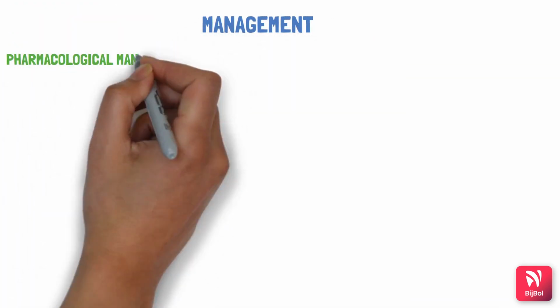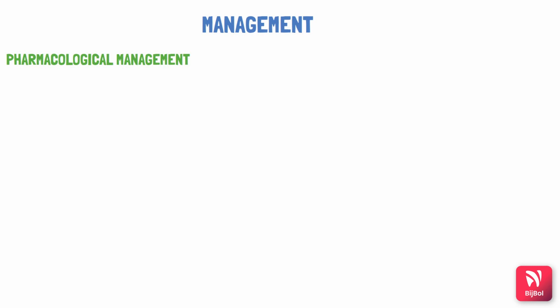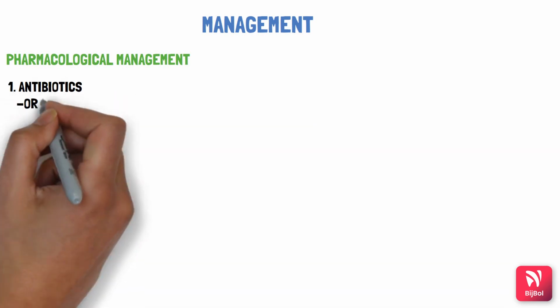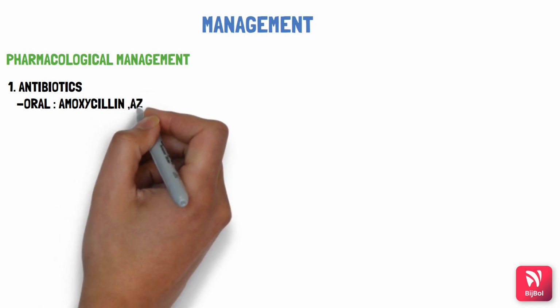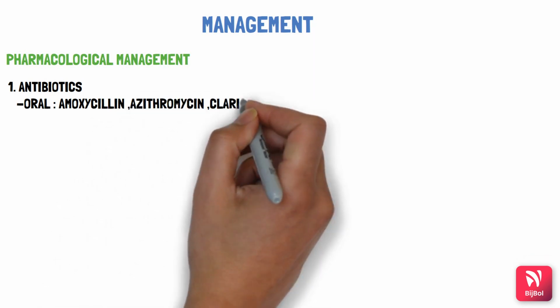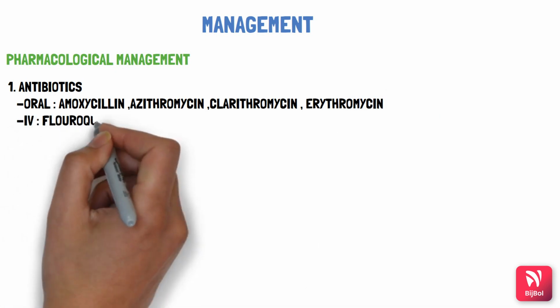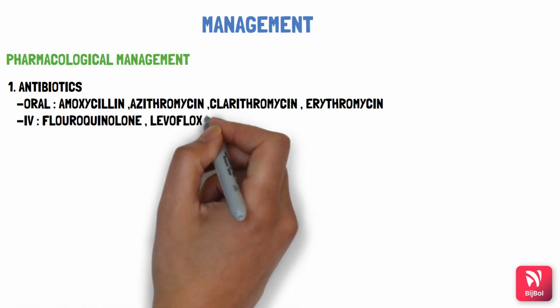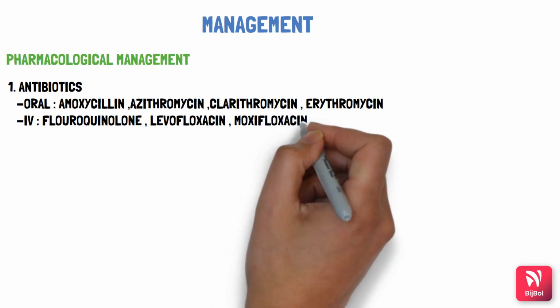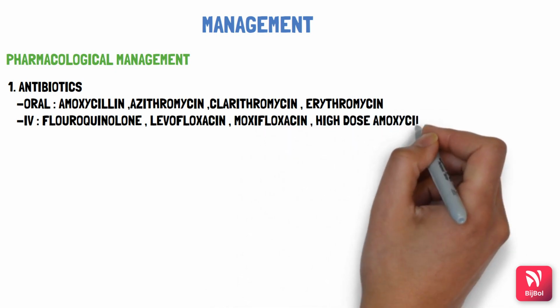Now let's take a look at the management of pneumonia. Pharmacological management includes antibiotics. Oral antibiotics such as amoxicillin, azithromycin, clarithromycin, erythromycin can be given. IV antibiotics such as fluoroquinolones, levofloxacin, moxifloxacin, high-dose amoxicillin or amoxicillin clavulanate can be given.